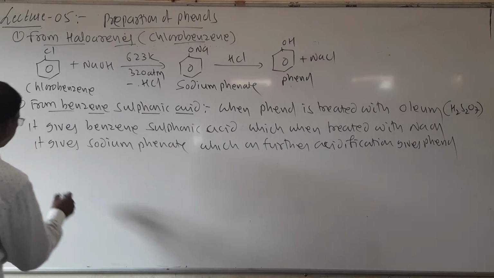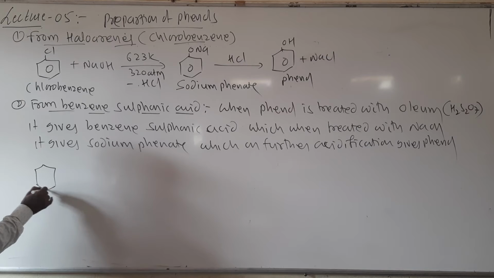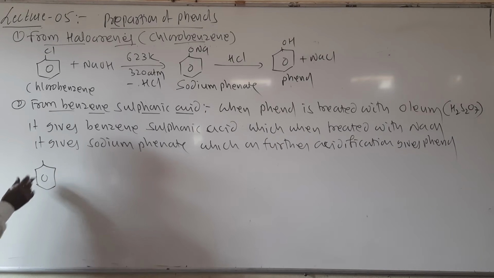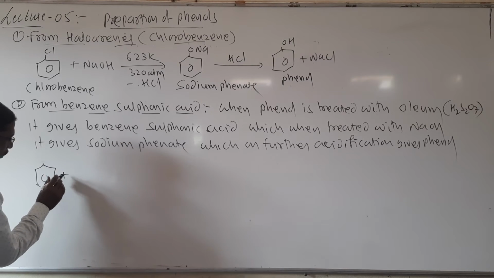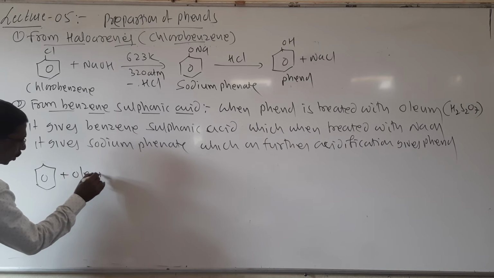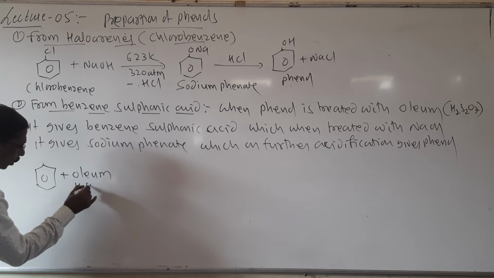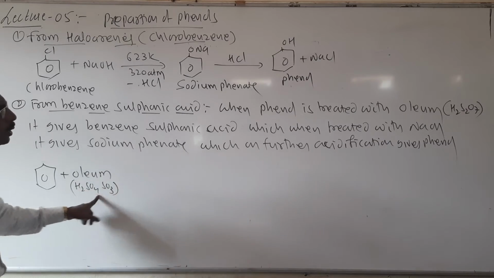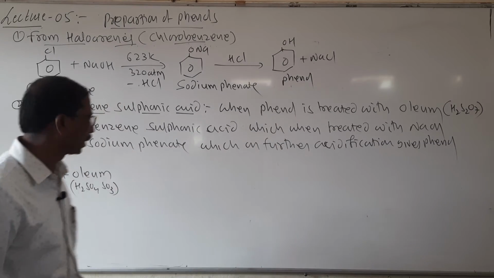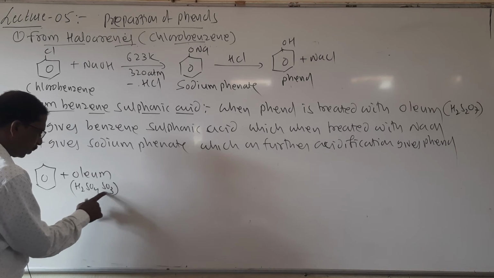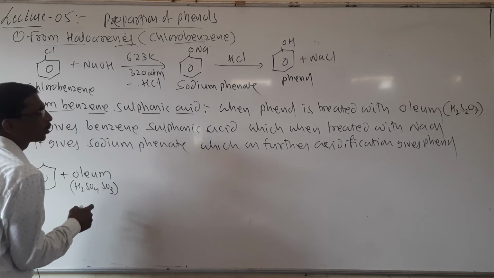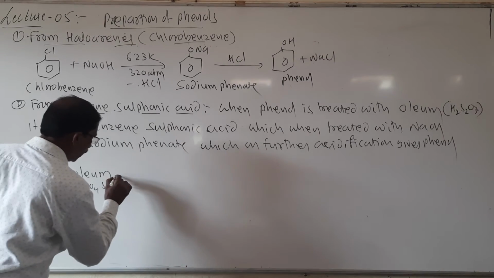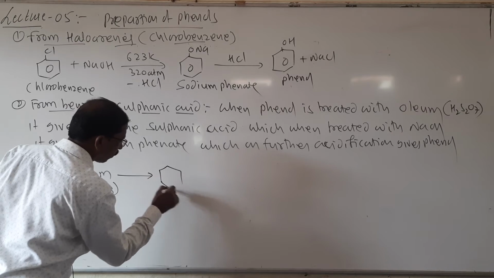Look here, students. Here I will write, when this benzene is treated with oleum. Oleum can also be written like this: H2SO4, SO3, or H2S2O7. Both are right. So it is H2S2O7, and oleum forms benzene sulfonic acid.